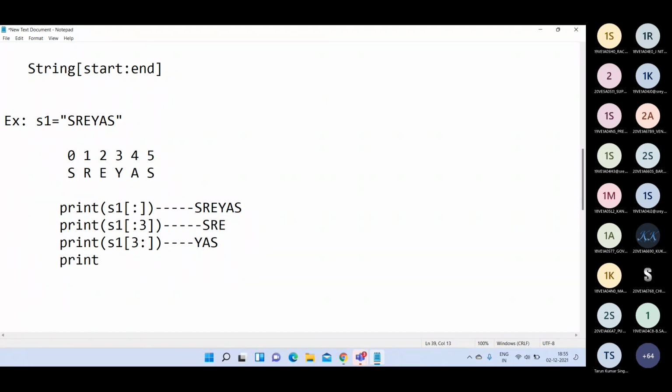Suppose you specify both the indexes, that is S1 of 1:5. That means I want to get the substring from the first location to 5 minus 1, that means it goes up to 4, that is 1 to 4. What will I get? REYA. So let me type the same thing in this editor.